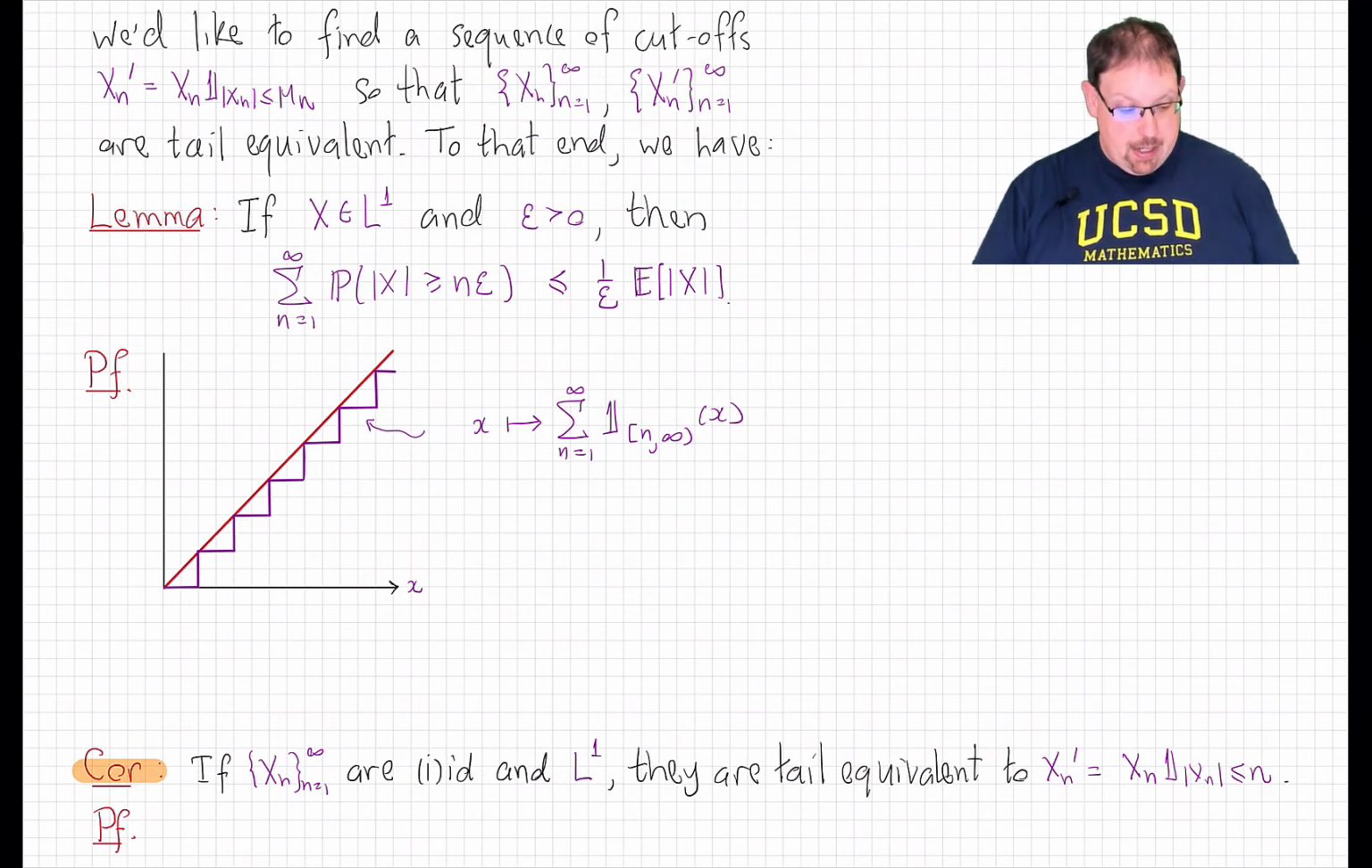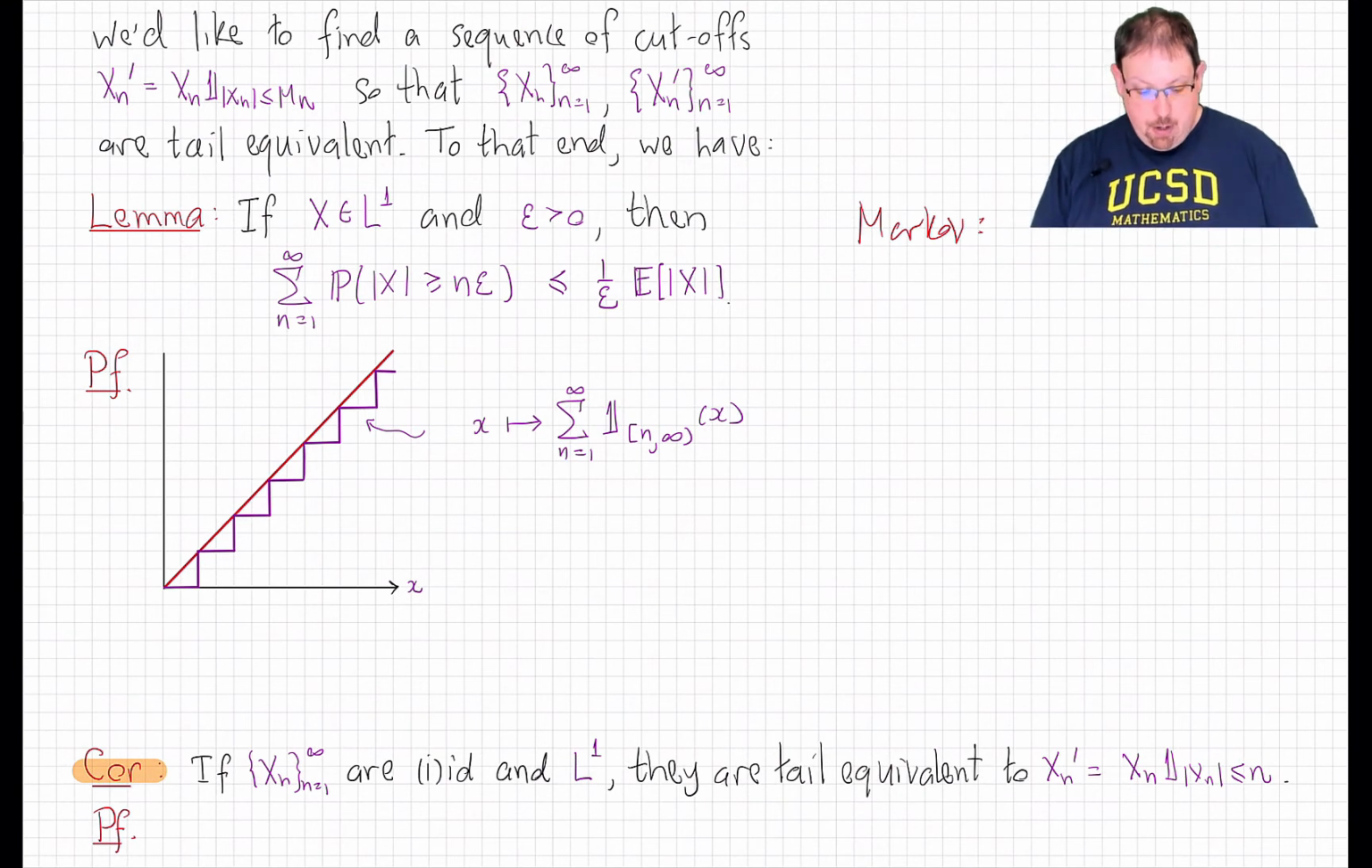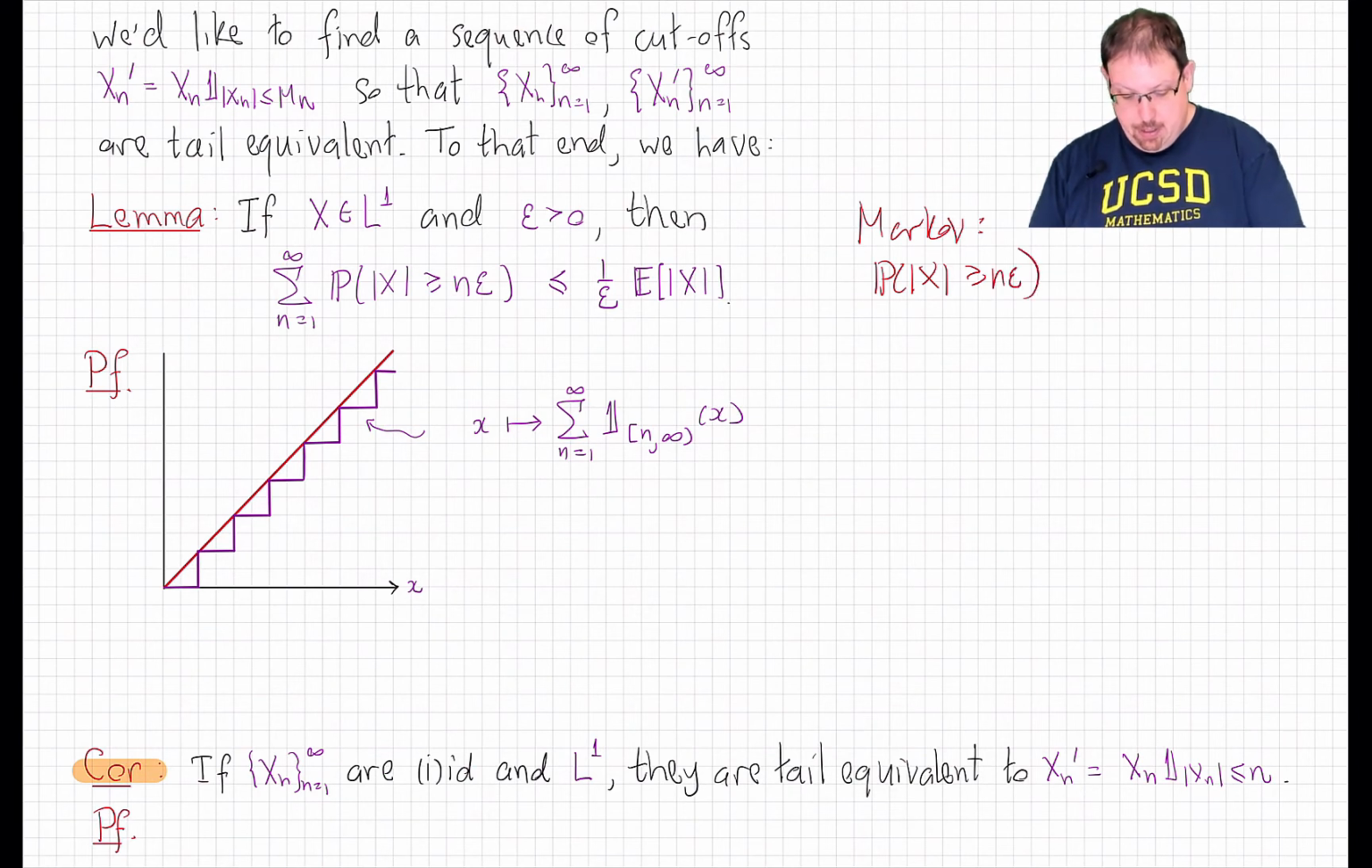Now compare that to Markov's inequality. Markov's inequality would say for any one term in this sum, that the probability that x is bigger than or equal to n times epsilon is less than or equal to 1 over n epsilon times the expected value of the absolute value of x.